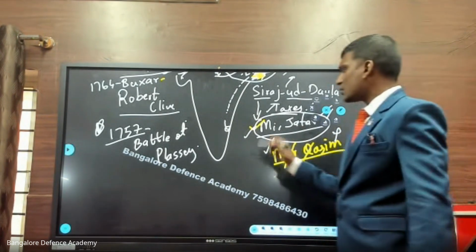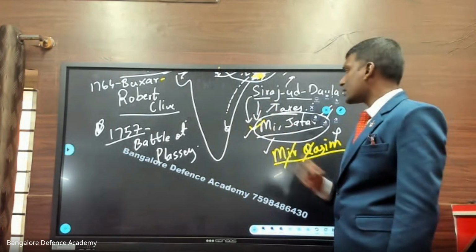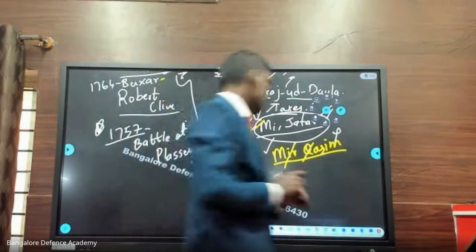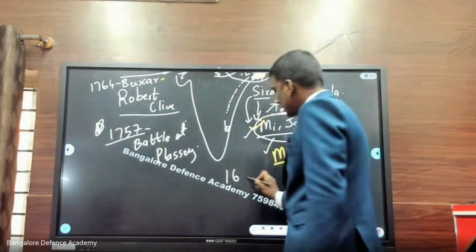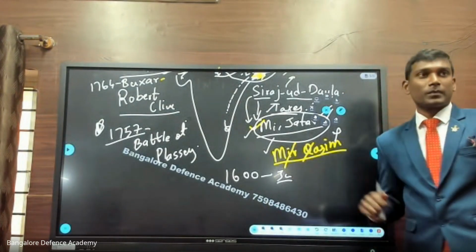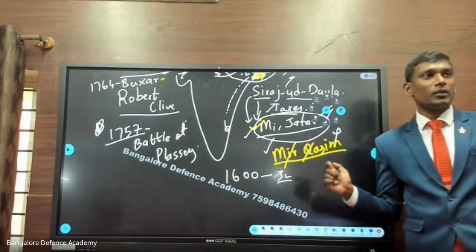There is one dialogue between Siraj-ud-Dawla and Mir Jafar. Okay, and even Aurangzeb was alive. Okay, see, look at this. I am telling you, in the year 1600, when Jahangir was the king of India, 2 British people came and visited India. Who is there?